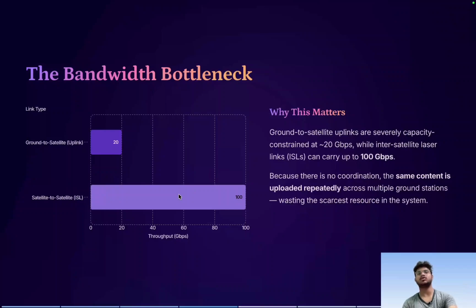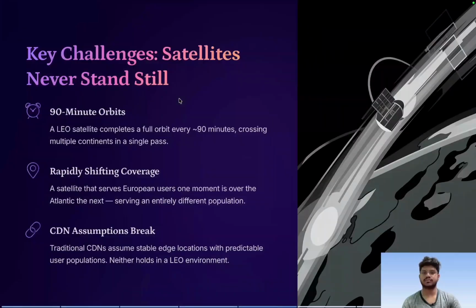Before I move into the reasons, I just want to discuss the bandwidth bottleneck. There are satellites in space, and those satellites can interact with each other and share data. That type of satellite to satellite link is known as ISL, the inter satellite link, and the ground to satellite link is known as the uplink. Based on our current infrastructure, this uplink bandwidth is around 20 Gbps, whereas the inter satellite link works at 100 Gbps. So you can see that this ground to satellite uplink adds a huge bottleneck for the CDN to work at the satellite level.